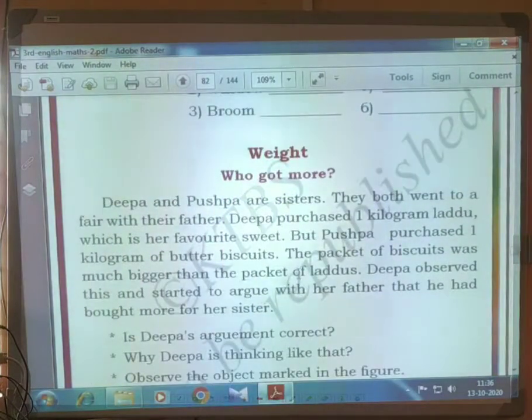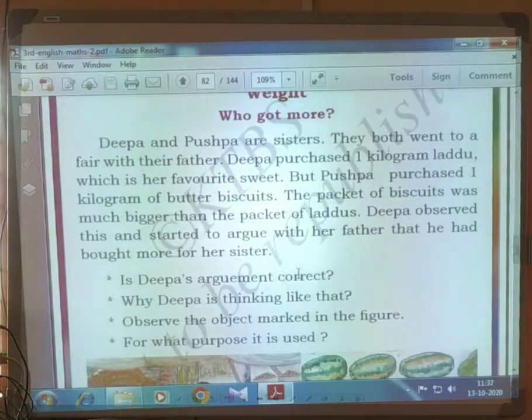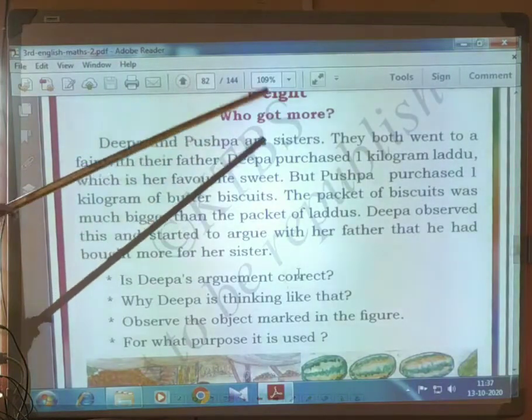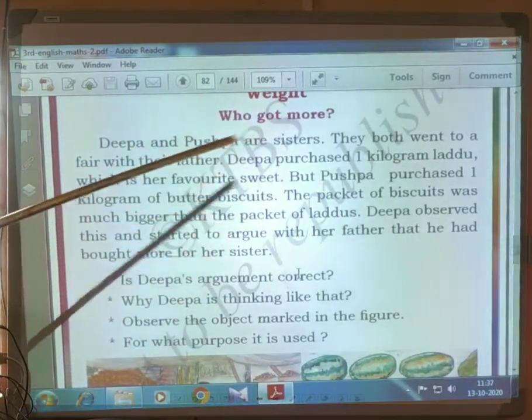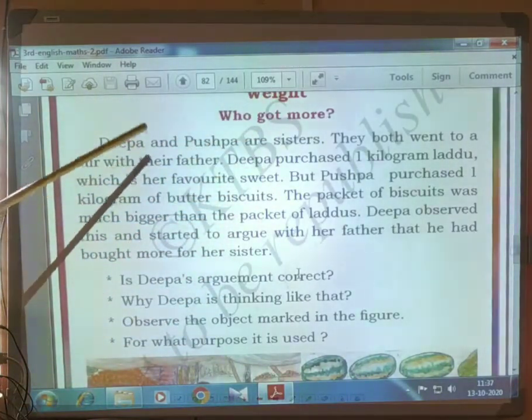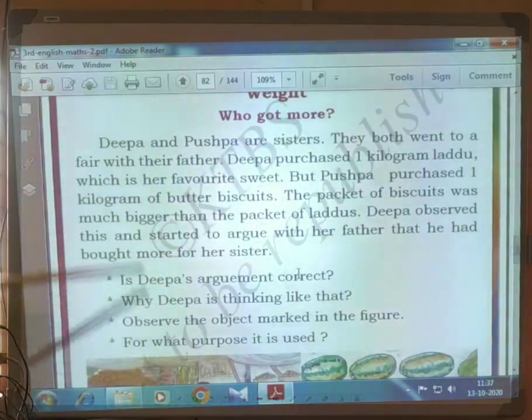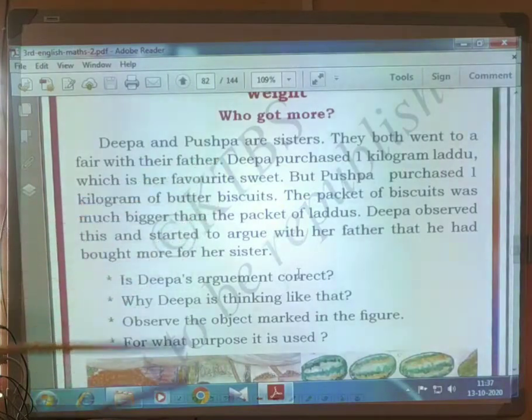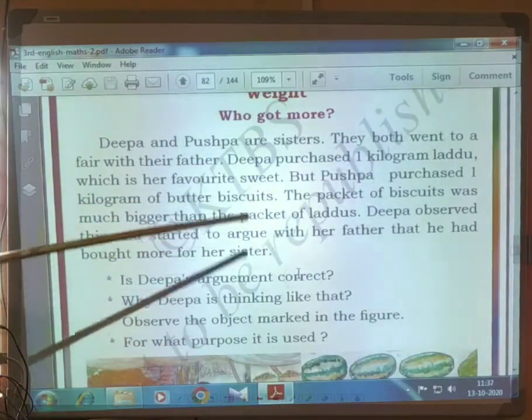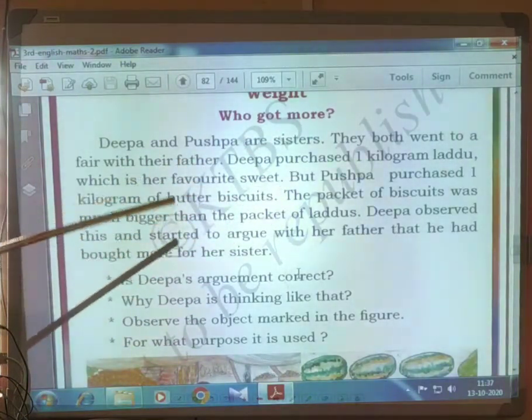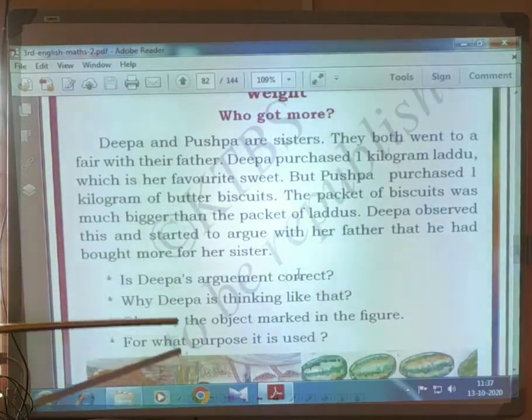Then next one is weight. Till now you learnt about length and then weight. Weight means what? Deepa and Puspa are sisters. They both went to a fair with their father. Deepa purchased 1 kilogram laddu, which is her favorite sweet. But Puspa purchased 1 kilogram of butter biscuits.